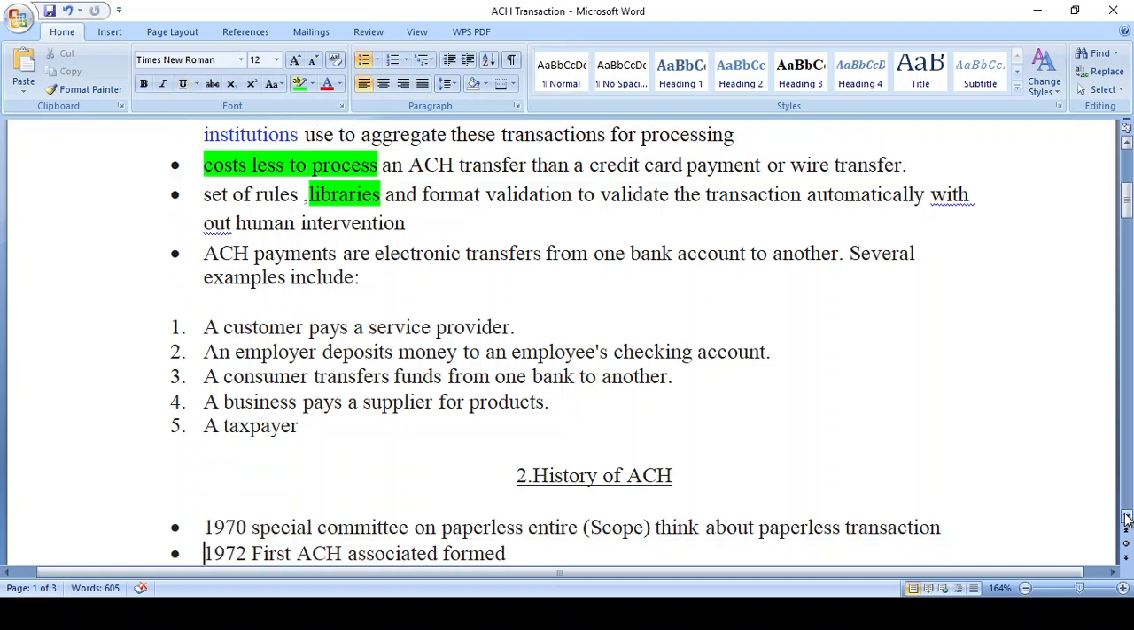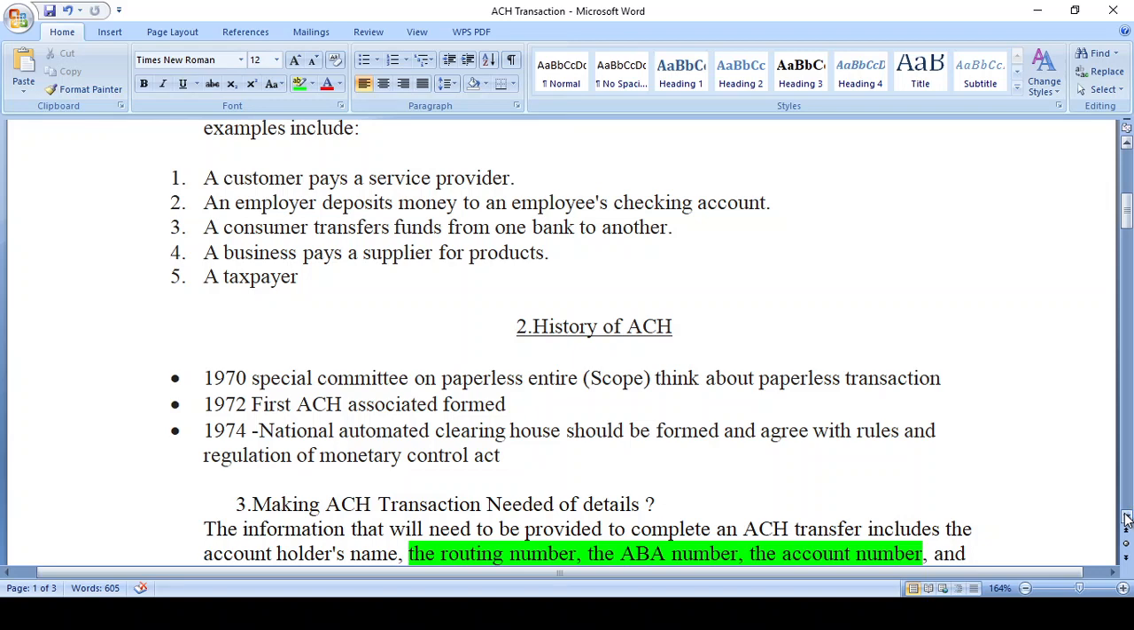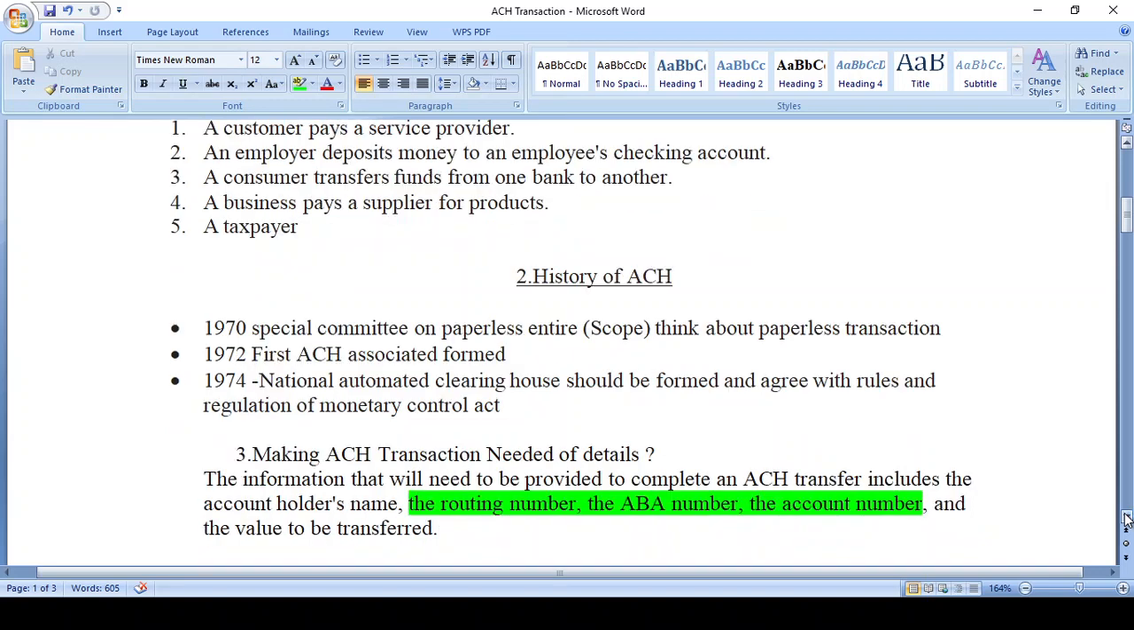What is the history of ACH payment? In 1917, the special committee on paperless entry. All the payments were paper-based, and maintaining a bunch of paper was very complicated on the bank side, so they thought about paperless transactions. In 1972 the ACH association was formed. It was first initiated in the US. All the US federal banks formed the committee and analyzed how to proceed further.